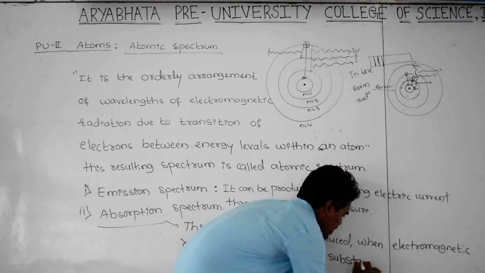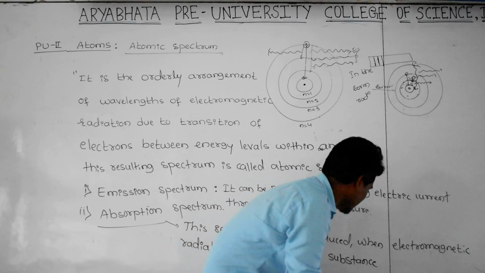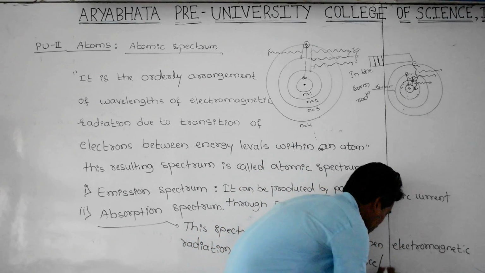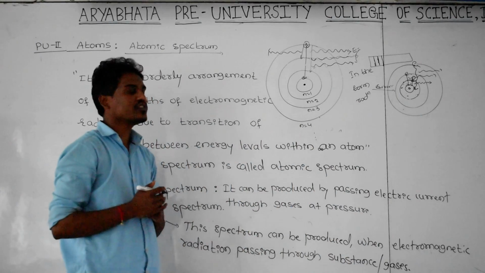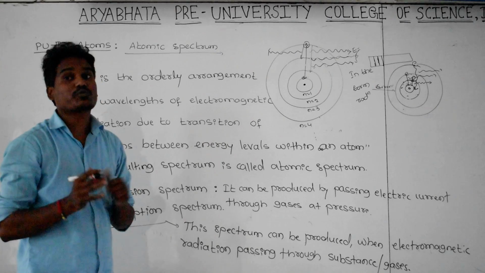Substance is nothing but a metal or some material having infinite number of atoms. When it passes through substance or gases, then it can be produced. Which spectrum? That is absorption spectrum.